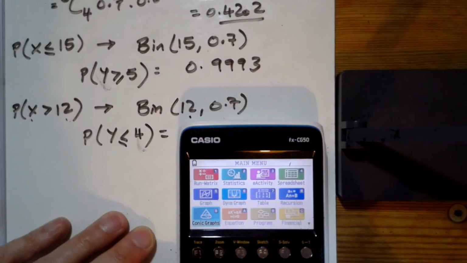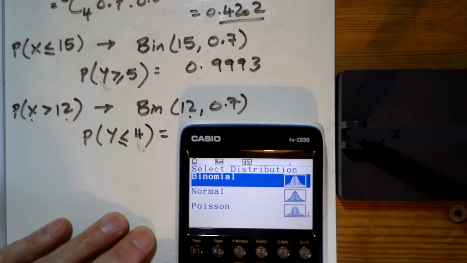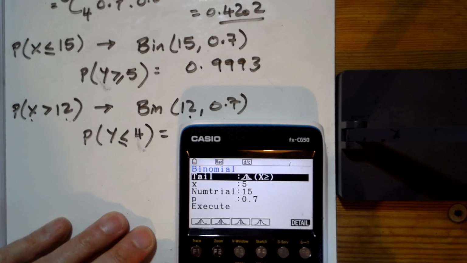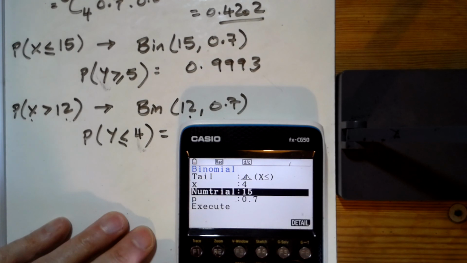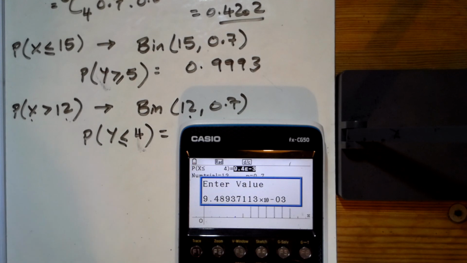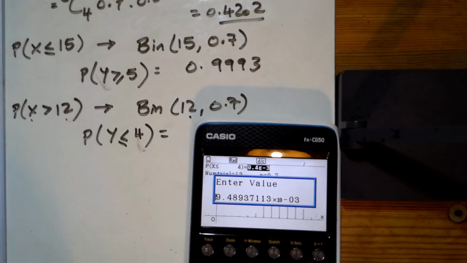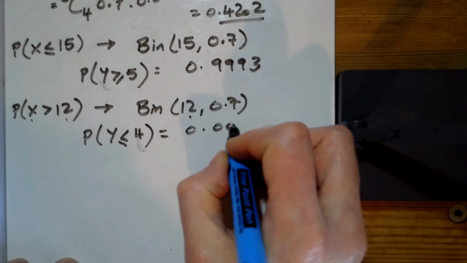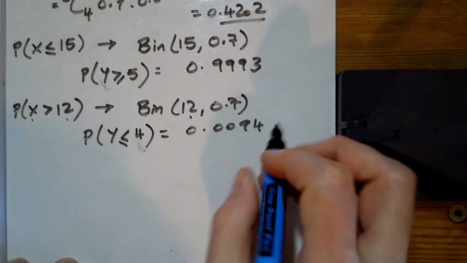So back to our distributions menu, distribution here, binomial, and this time I want less than or equal to 4 in 12 games, and that gives something quite tiny, 0.00949. 0.009489.